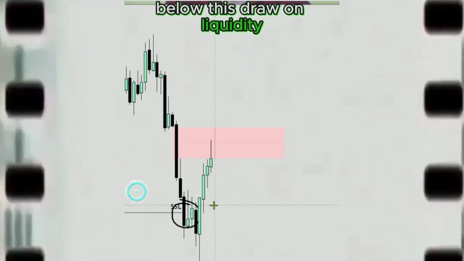Now, as you can see, we have had a market structure shift or a break of structure to the downside because we've had a candle close below this draw on liquidity. Now, I do not trade with break of structure or market structure shifts at all. As well as that, we have this bearish fair value gap.